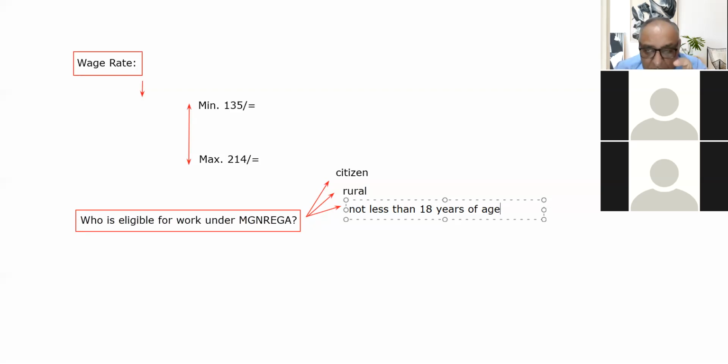So these are the three qualifications. One qualification is that you should be a citizen. Second qualification is that you must belong to a village. And the third qualification is that you should not be less than 18 years of age, right?